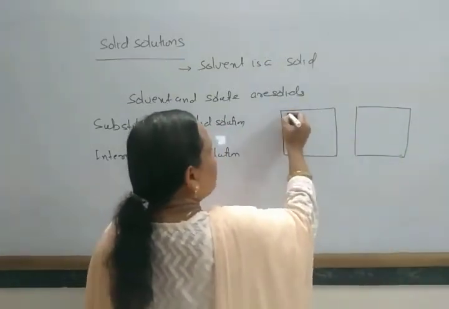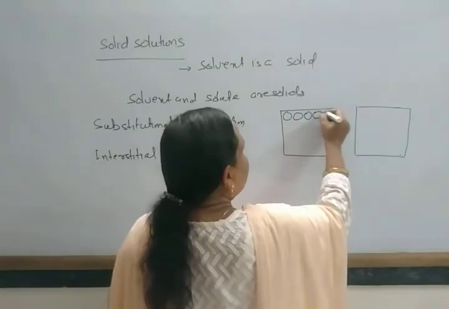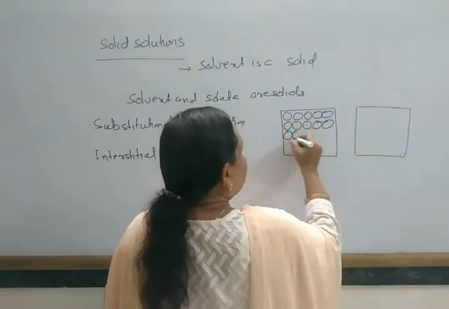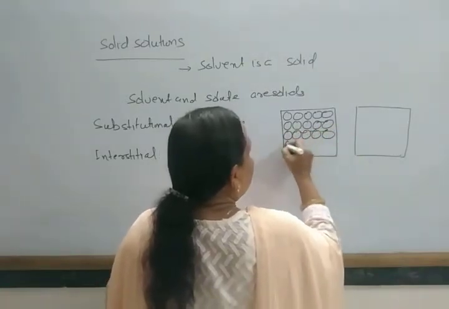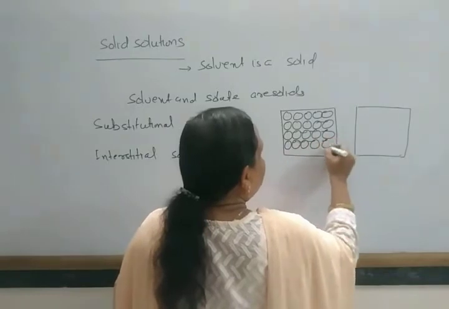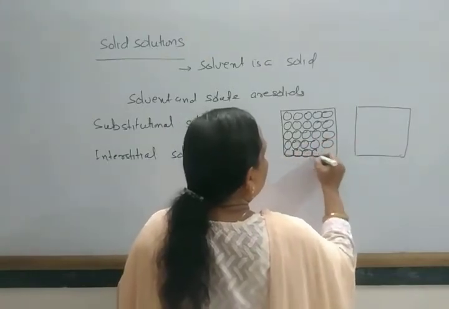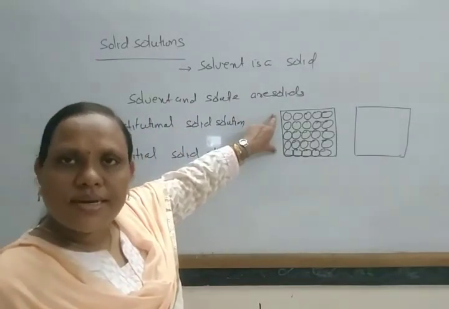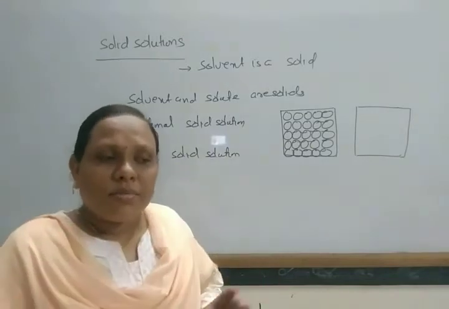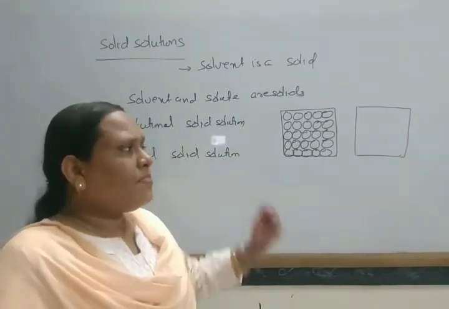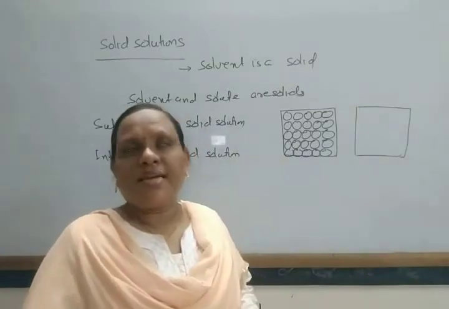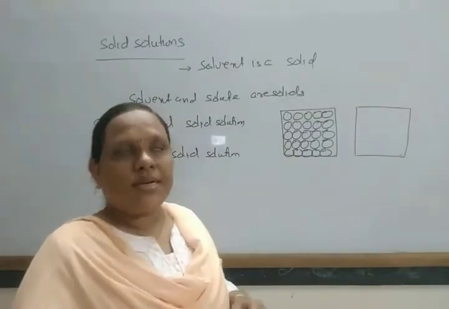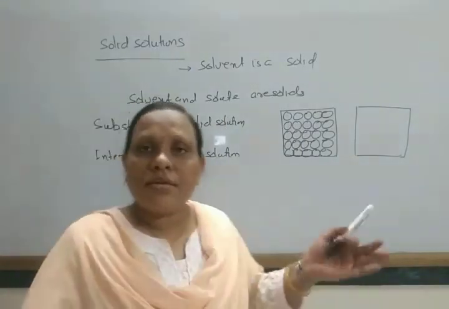Suppose there is a small portion of solid. It consists of generally some atoms, and if the atomic sizes are similar, then one atom can be replaced by another atom. Suppose you consider this is a small portion of a pure solid, and if the atomic sizes are similar, then in place of one atom another atom is replaced, in place of one ion another ion is substituted, or in case of one molecule another molecule is substituted.